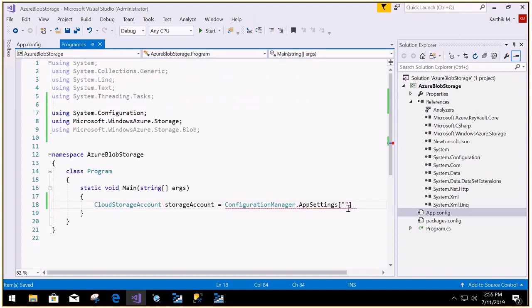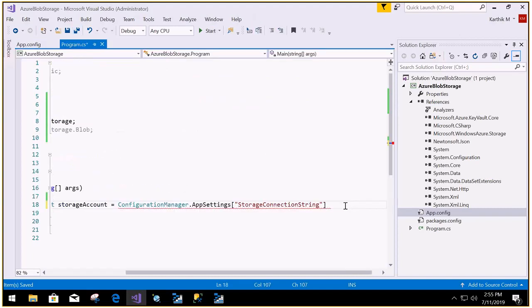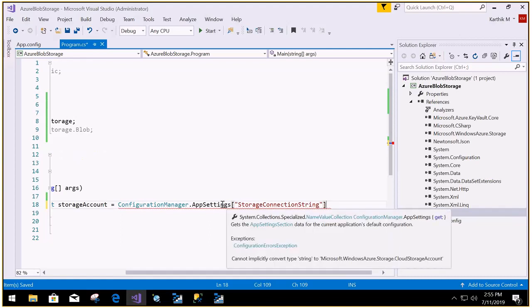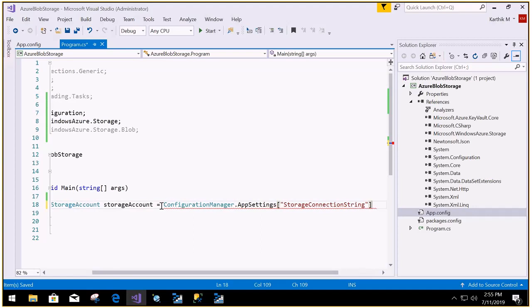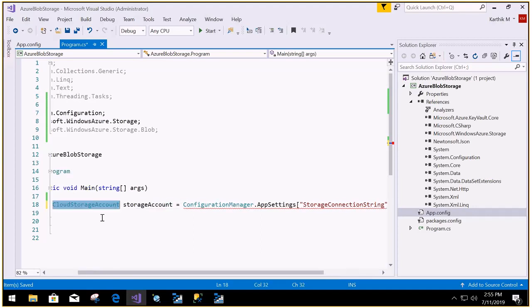This AppSettings is going to simply return the storage connection string. I want to convert this into the cloud storage account, and for that, this is expecting a CloudStorageAccount. So let me just say CloudStorageAccount.Parse this connection string.